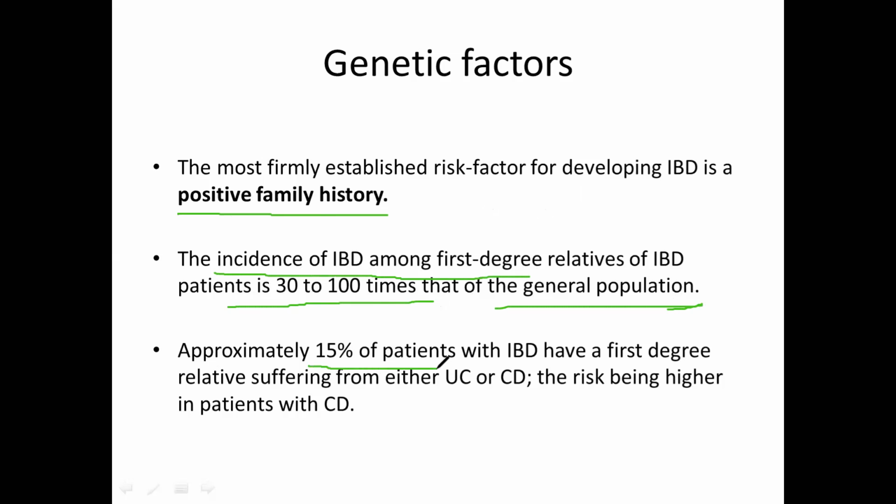Approximately 15% of patients with inflammatory bowel disease have a first degree relative suffering from either ulcerative colitis or Crohn's disease. Suppose 100 patients are there which have inflammatory bowel disease. Among these 100, 15 patients have a family history of inflammatory bowel disease, or you can say positive family history of inflammatory bowel disease.